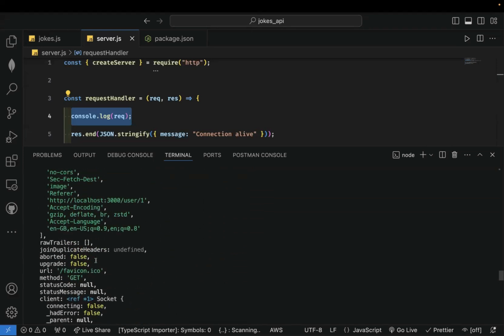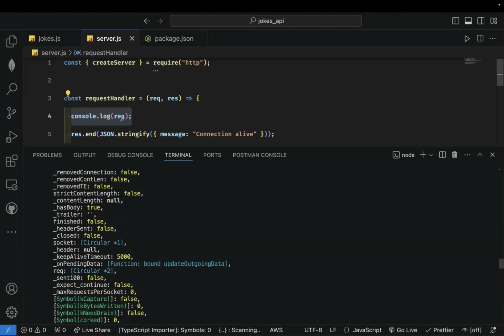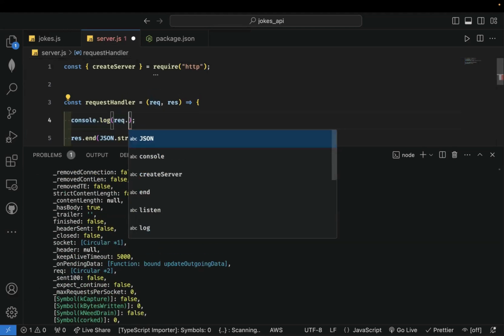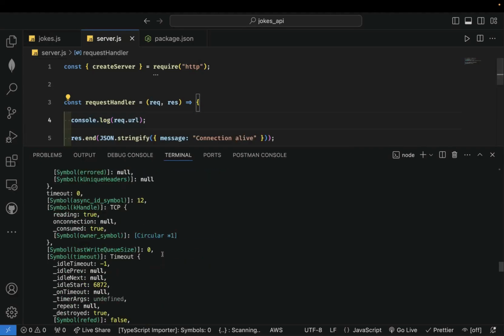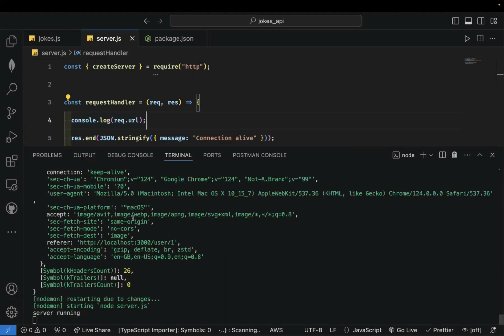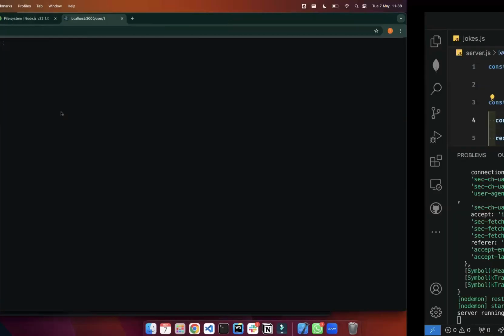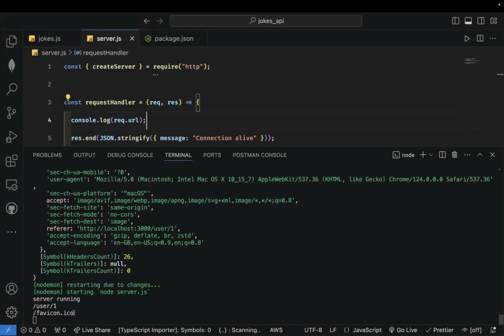But if we cannot find it, so this is a URL, but this is favicon.ico. But then let's do req.url. If we try to run the request again, we're going to see that we have two URLs. It's favicon.ico. What the? Where are you coming from? All right, so let's not use the browser to avoid multiple requests.